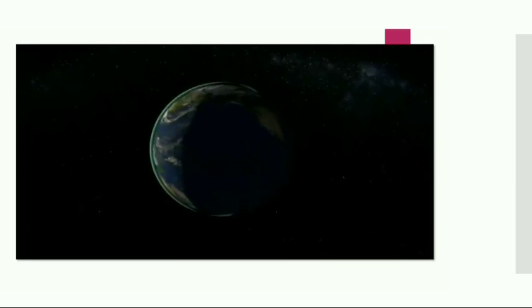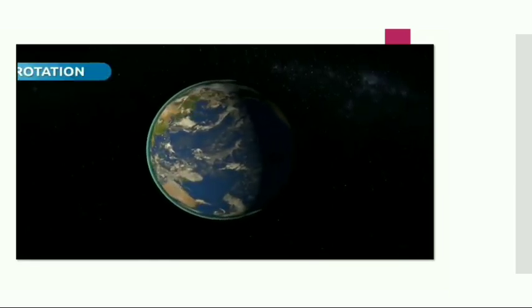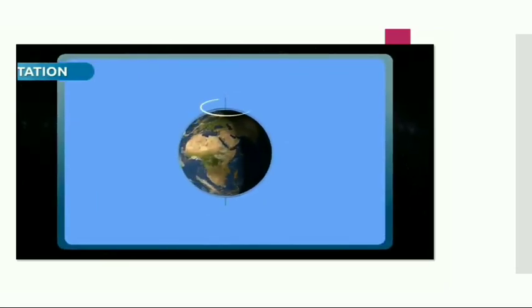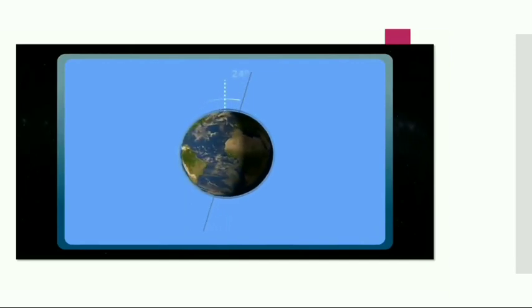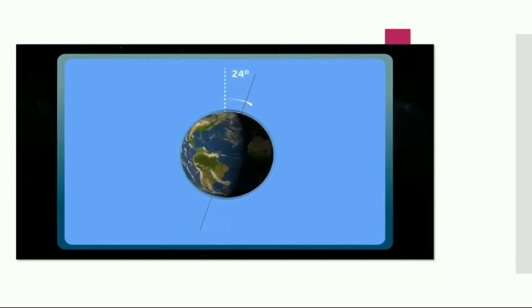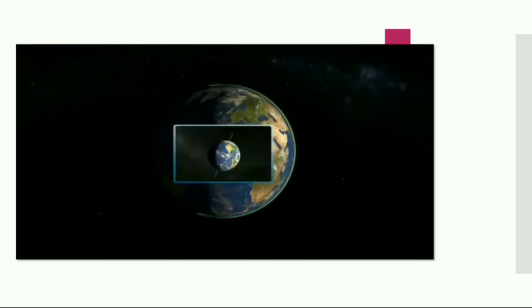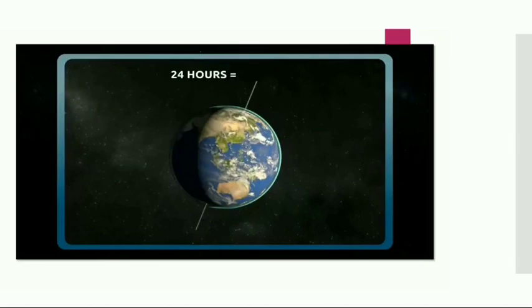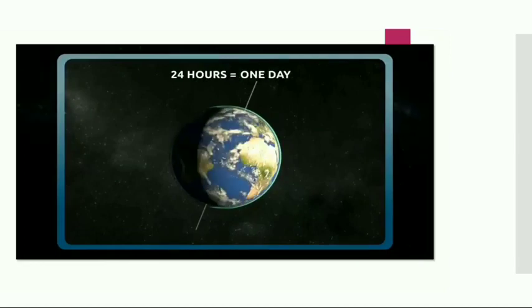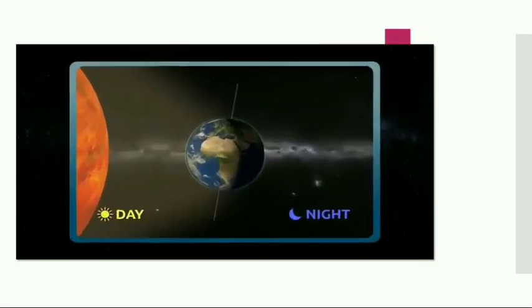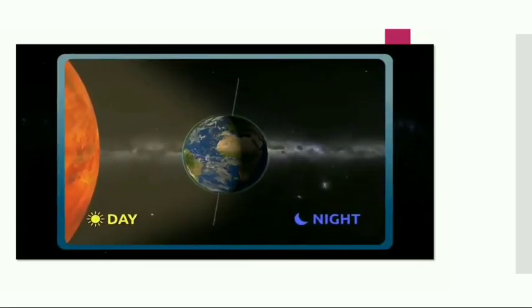Children, now watch the video carefully. The earth is rotating on its own axis. As we have already discussed, it is tilted at an angle of 23.5 degrees. So earth will take 24 hours to complete one rotation around its own axis, which will cause day and night.